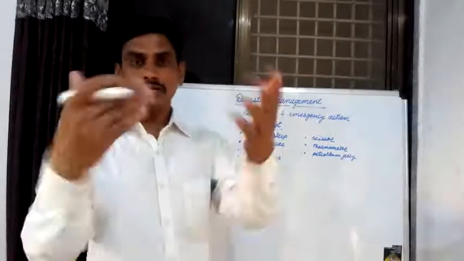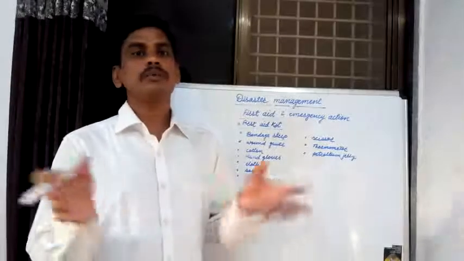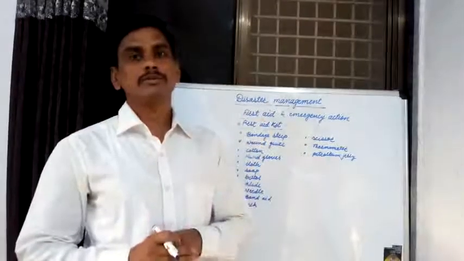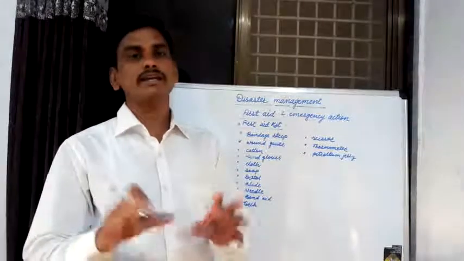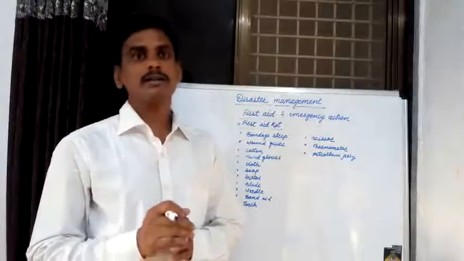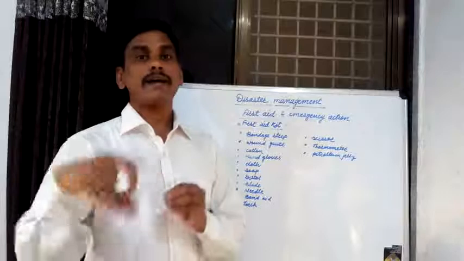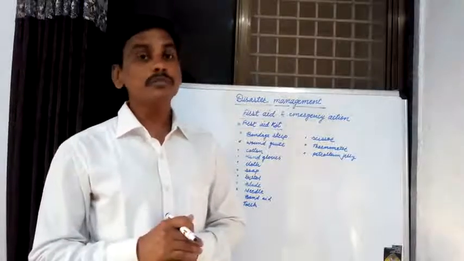Various emergency actions are also used on people when they are injured in various disasters. For example, one emergency action is the cradle method.